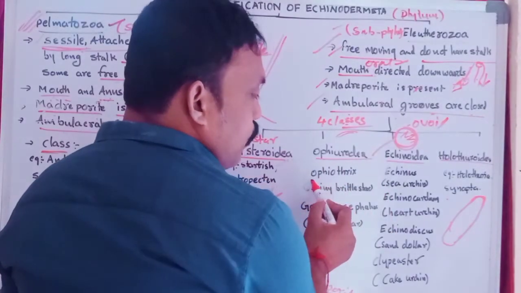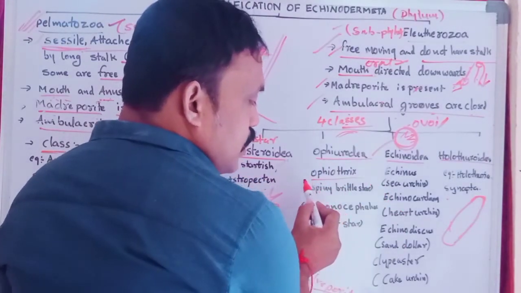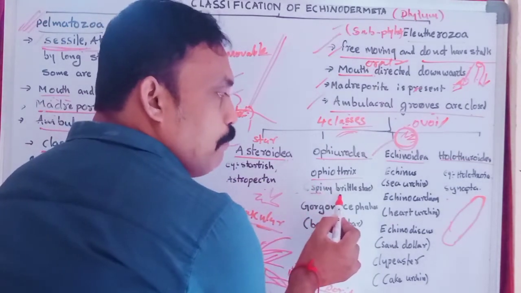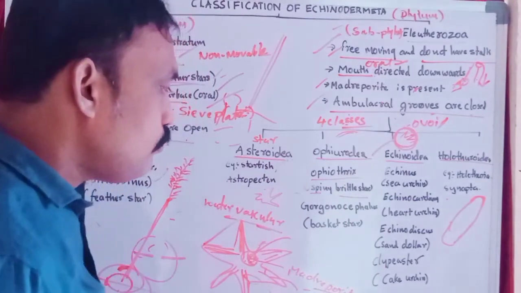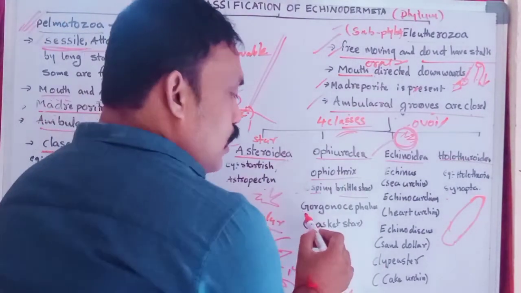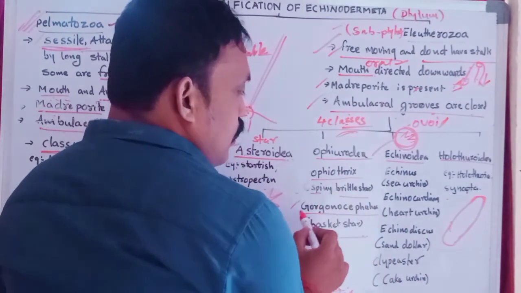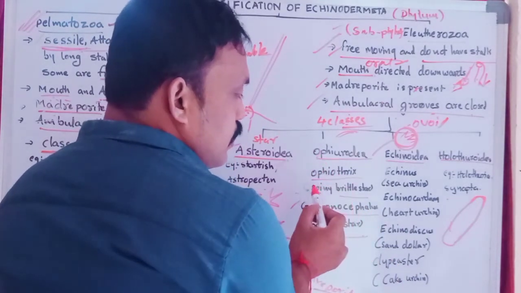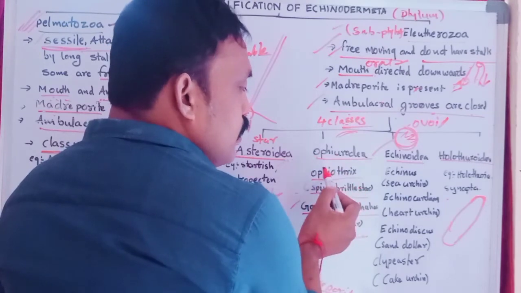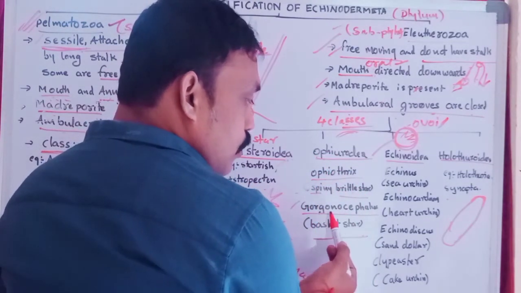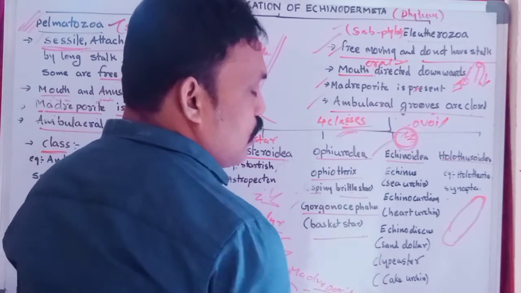And Ophiuroidea, example Ophiothrix. The other name of Ophiothrix we can call, very important, spiny brittle star. And Gorgonocephalus, basket star. Okay, these are especially brittle stars. Examples of Ophiuroidea: Ophiothrix, spiny brittle star, and Gorgonocephalus, which we can call basket star.